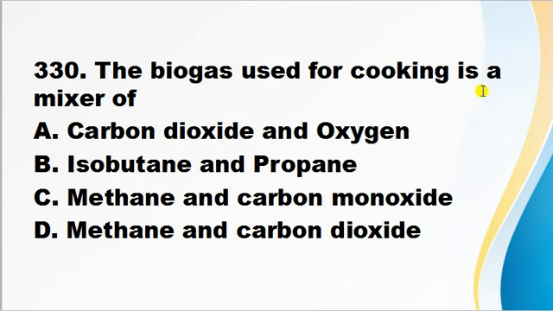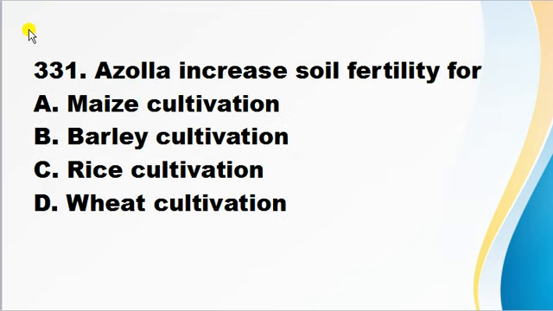The biogas used for cooking is a mixture of A. Carbon dioxide and oxygen, B. Isobutane and propane, C. Methane and carbon monoxide, D. Methane and carbon dioxide. Biogas is a mixture of different types of gases, but the major portion of the biogas used for cooking is a mixture of methane and carbon dioxide. In trace amounts there is hydrogen, moisture and hydrogen sulfide also present, but the main gases are methane and carbon dioxide. So correct answer is D.